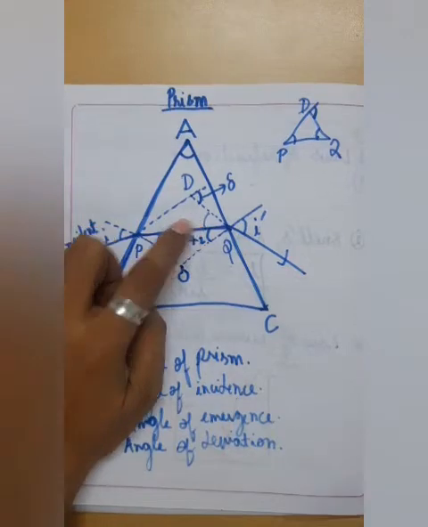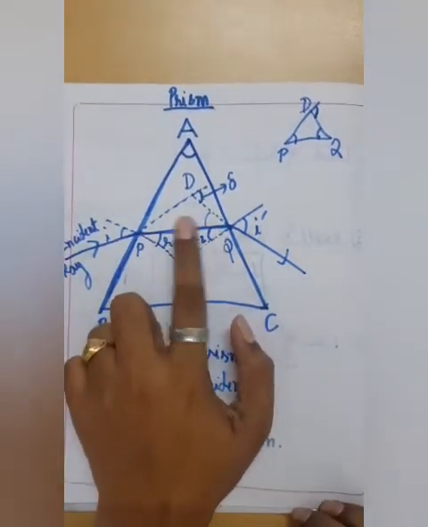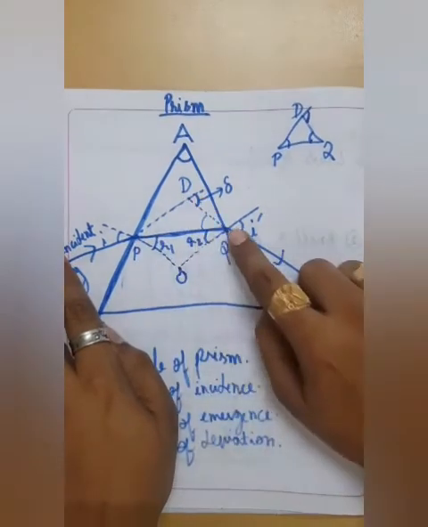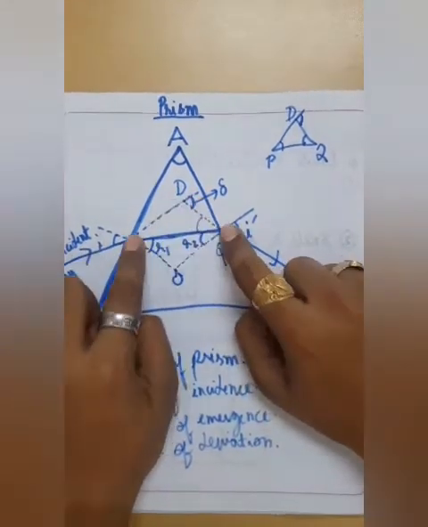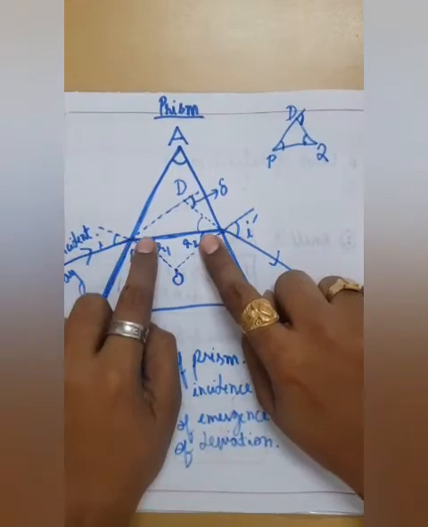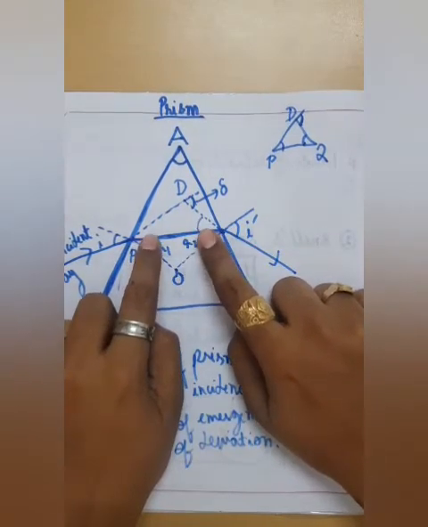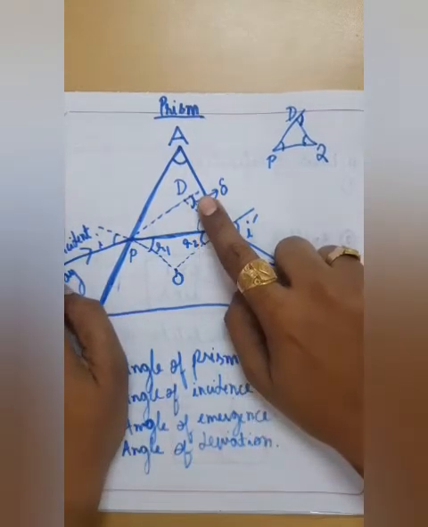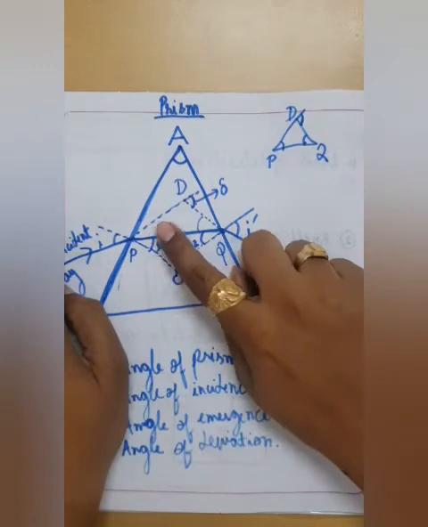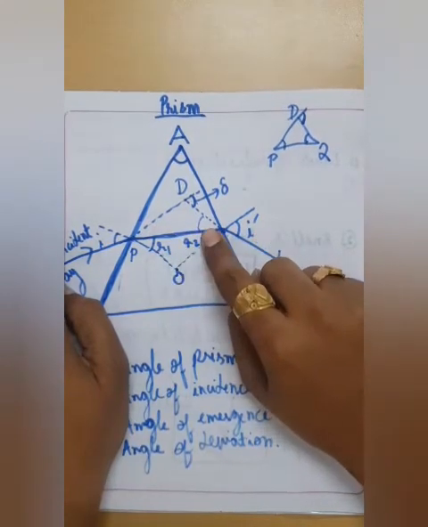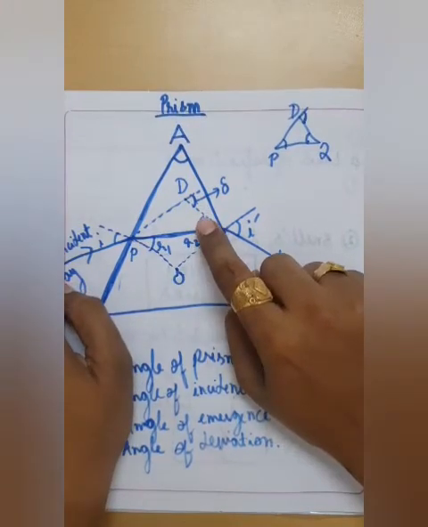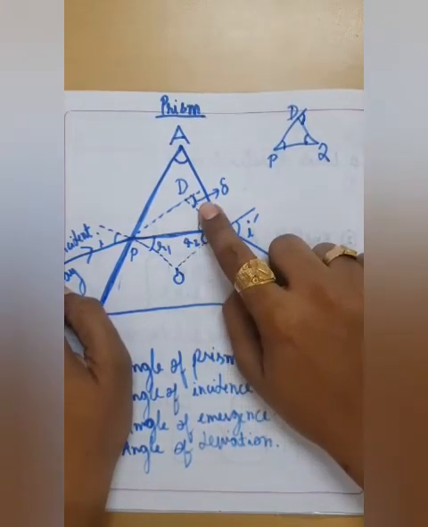Similarly, this angle would be I dash minus R2. Okay, and if both the angles are considered in this upper triangle which we have made over here, then these are the base angles. There is a property of a triangle where the exterior angle of a triangle is equal to the sum of opposite interior angles. So in this triangle, that is DPQ, when we add both the base angles, we would get delta.